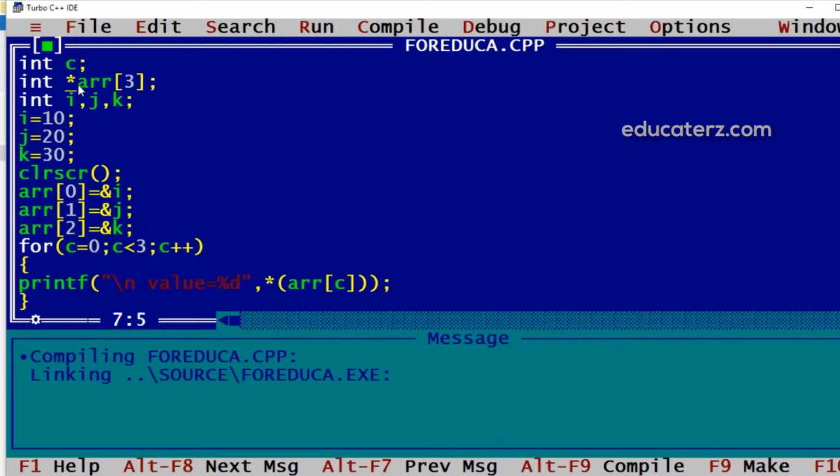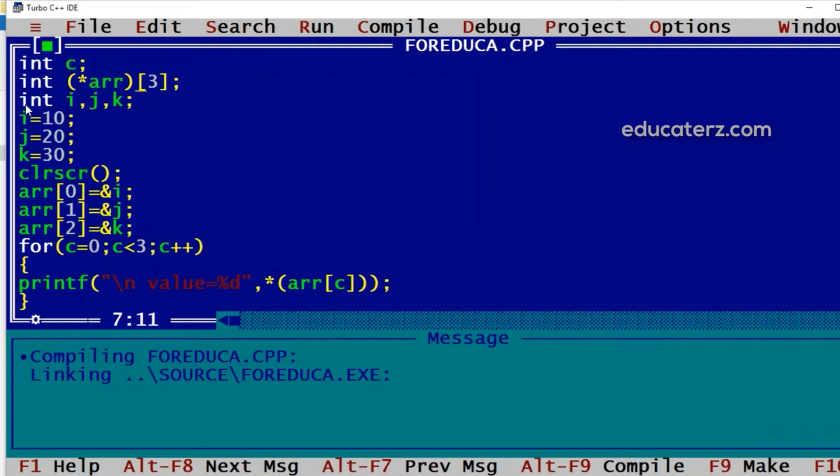Now for the same declaration, if we modify it in this way, that if I give a bracket here, then precedence goes to star, that is to pointer. So arr is not an array now, it is a pointer which is pointing to another array which has 3 elements of integer type. Just by giving this parenthesis we have changed the precedence rule, and now arr has become a pointer pointing to another array of 3 elements, and every element of that array will be integer.